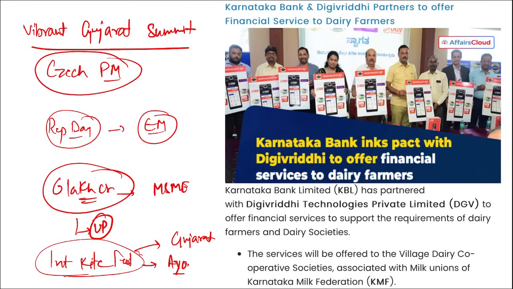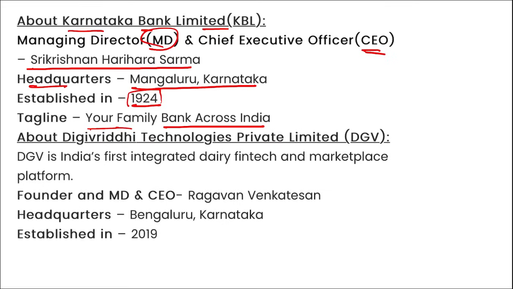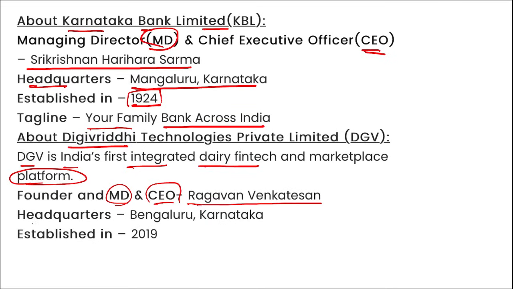And this was hosted ahead of the Ram temple construction and the day, that is 22nd of January. Before this, because this will be launched, our Ram Mandir will be launched during this day. Correct? Next. Here you can see, if we talk about Karnataka Bank Limited, who is the MD and Chief Executive Officer, S.H. Sharma, headquarter Mangaluru, Karnataka, established in 1924, tagline, your family bank across India. Then Digivridhi Technologies, DGV, this is India's first integrated dairy tech and marketplace platform. Founder and MD and CEO here will be Raghavan Venkatesan, headquarter Bangalore, Karnataka, and it was established in 2019.